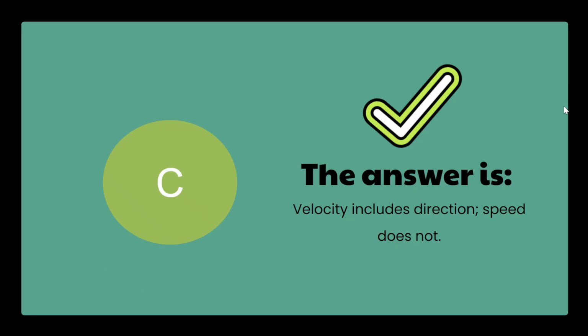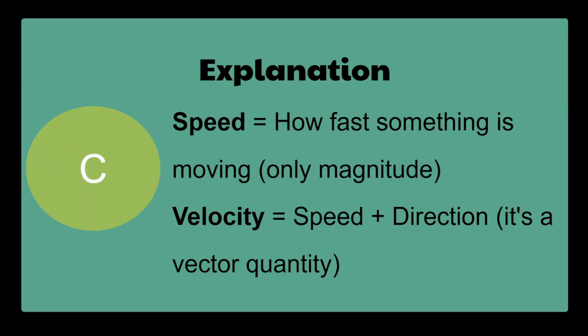The correct answer is C. Velocity includes a direction, while speed does not. But let's break it down. Speed tells us how fast something is going, for example, 60 kilometers per hour. But velocity tells us how fast and in which direction, like 60 kilometers per hour east.